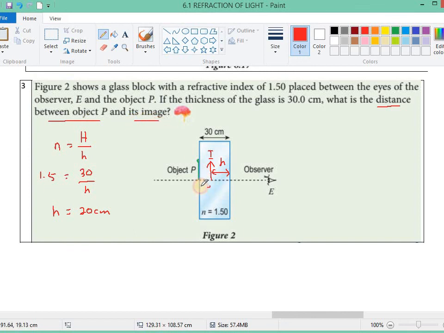That means we want to find out this distance. We can use the symbol small d to represent the distance. So it will be 30 minus 20 centimeter, which is 10 centimeter. So the distance between the object P and the image will be 10 centimeter.